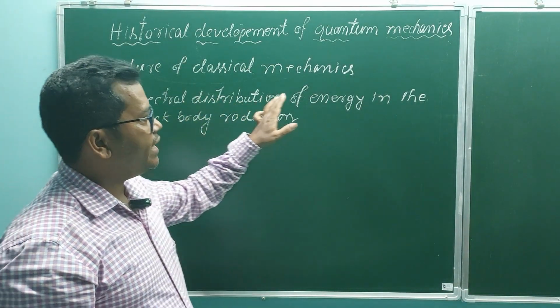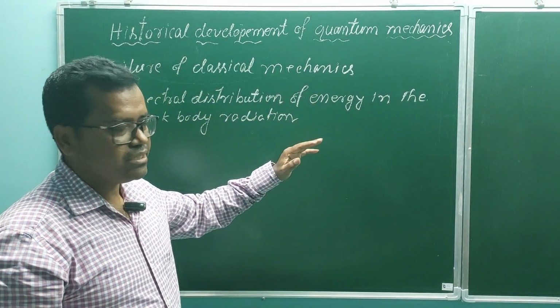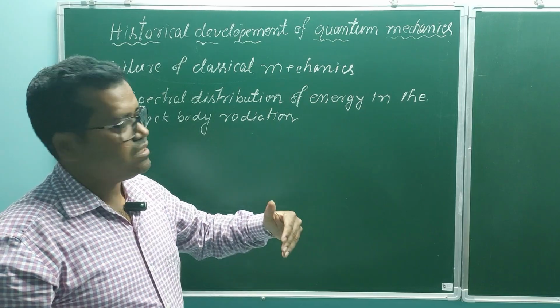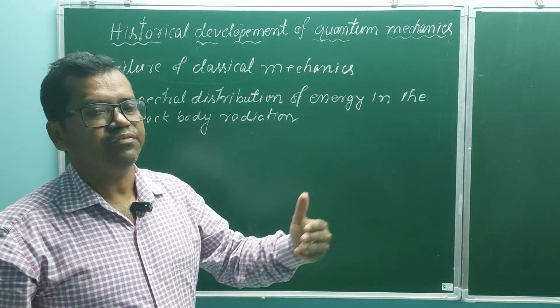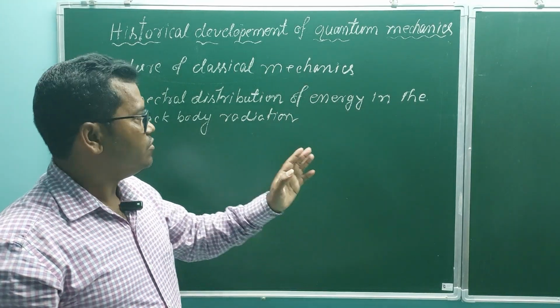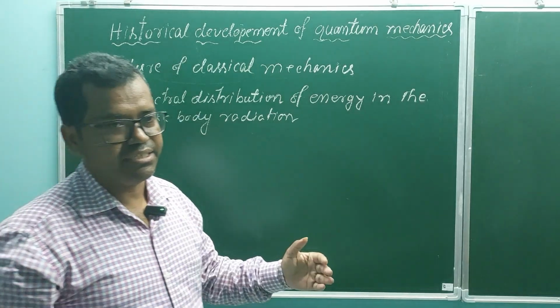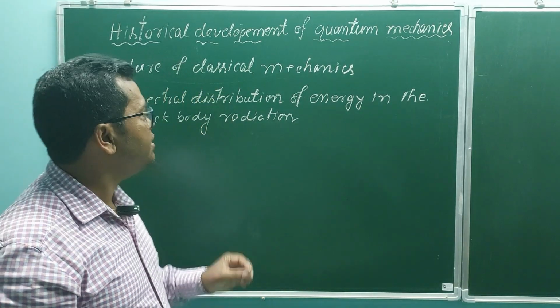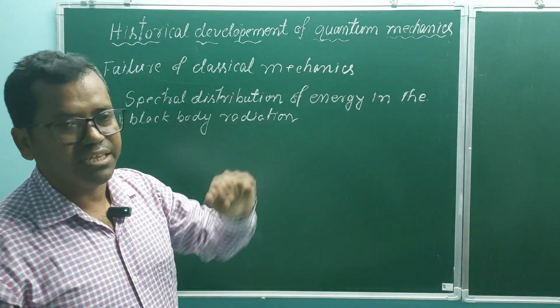Spectral distribution of energy means how energy is distributed over different wavelengths in the black body radiation, and that cannot be explained by classical mechanics.